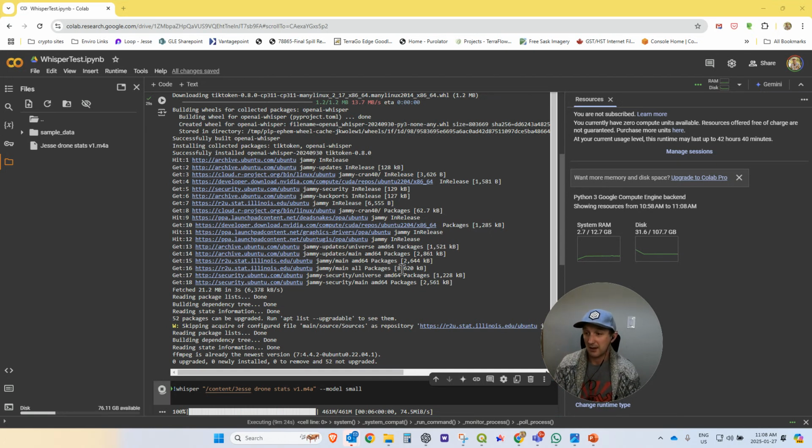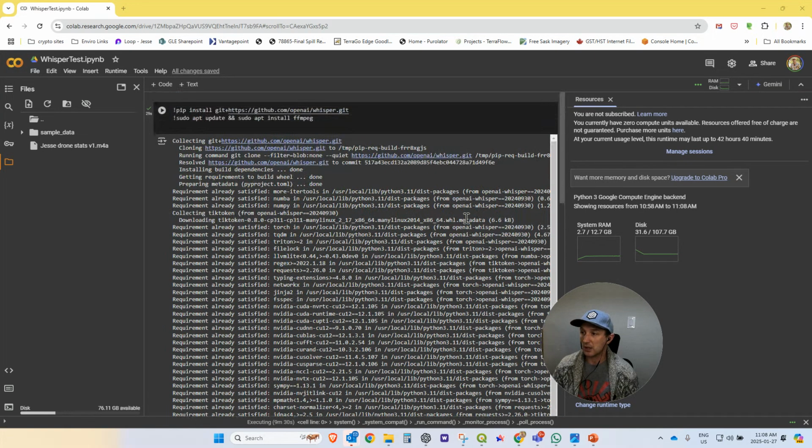So pretty cool and easy way to have a very high quality transcription for free. All you need to do is ask Perplexity and get a little bit of code and run it in a free Google Colab notebook. So, A for AI.